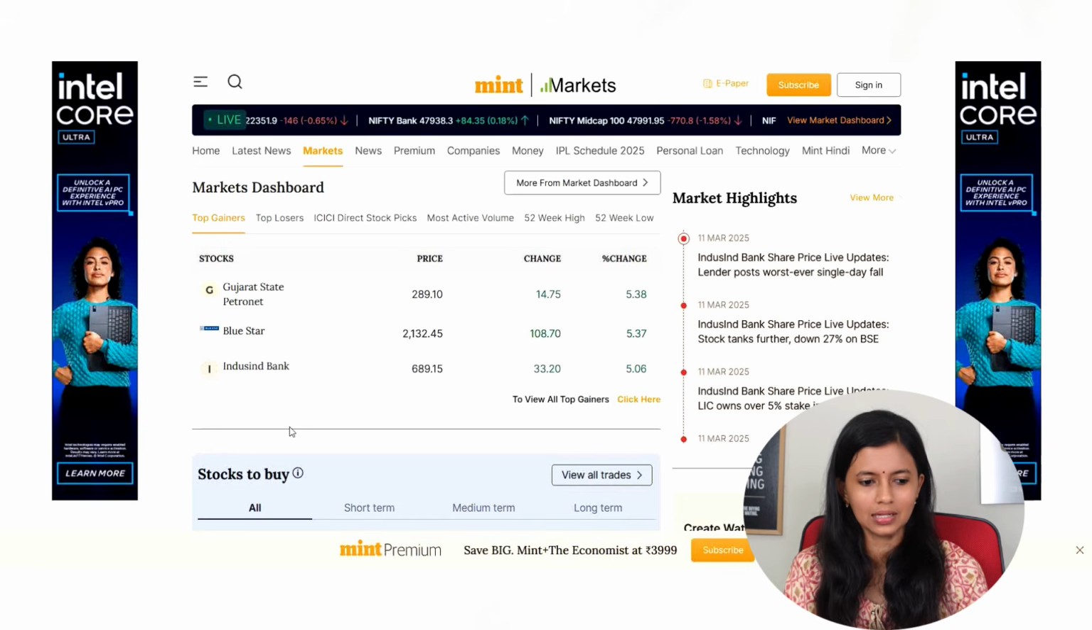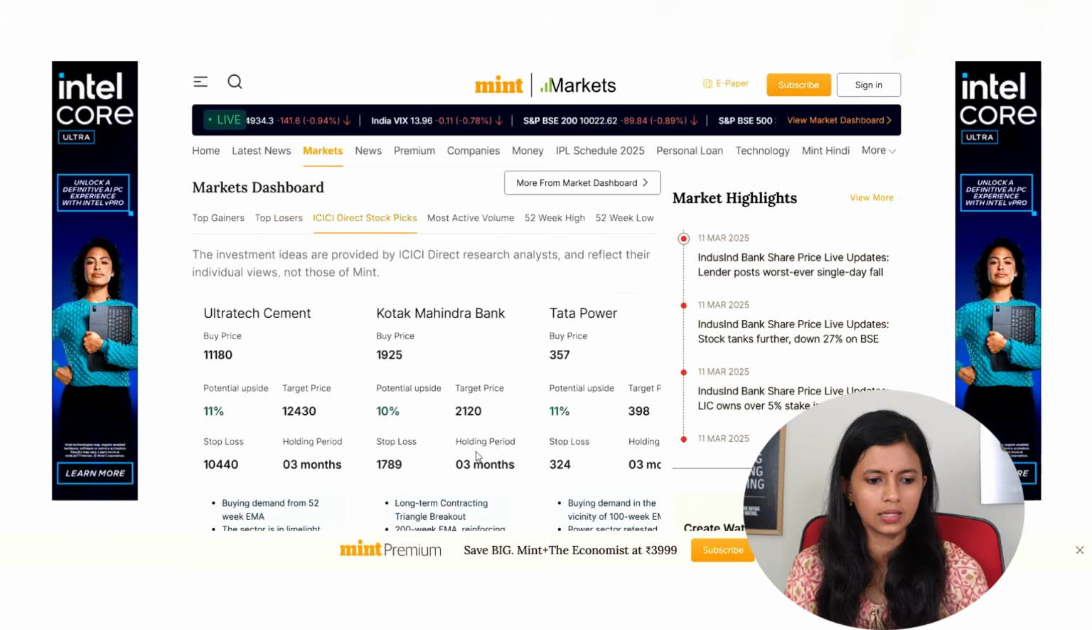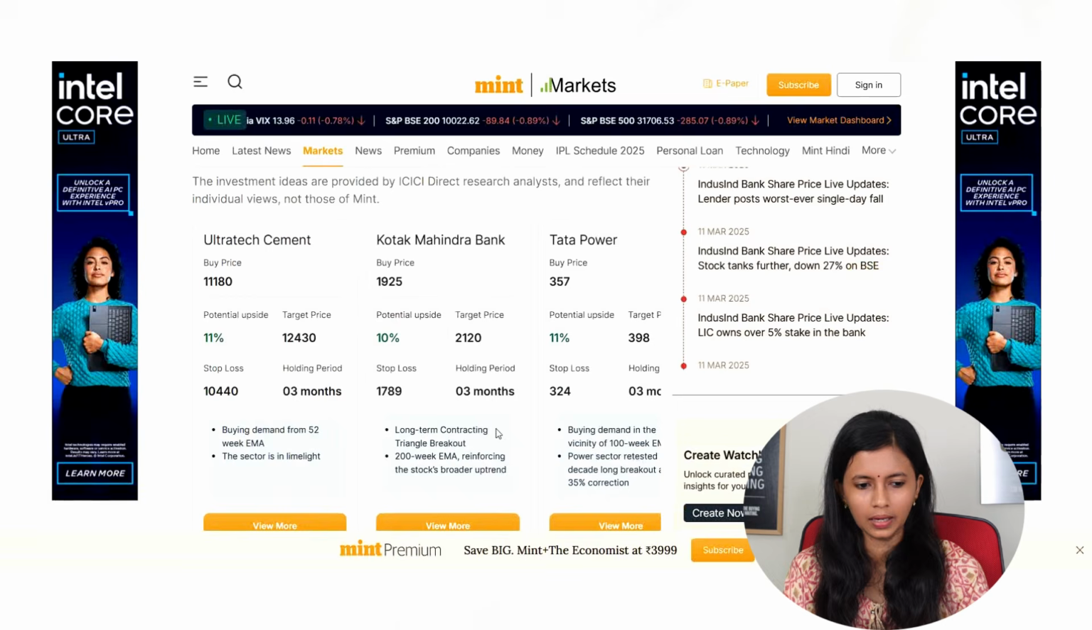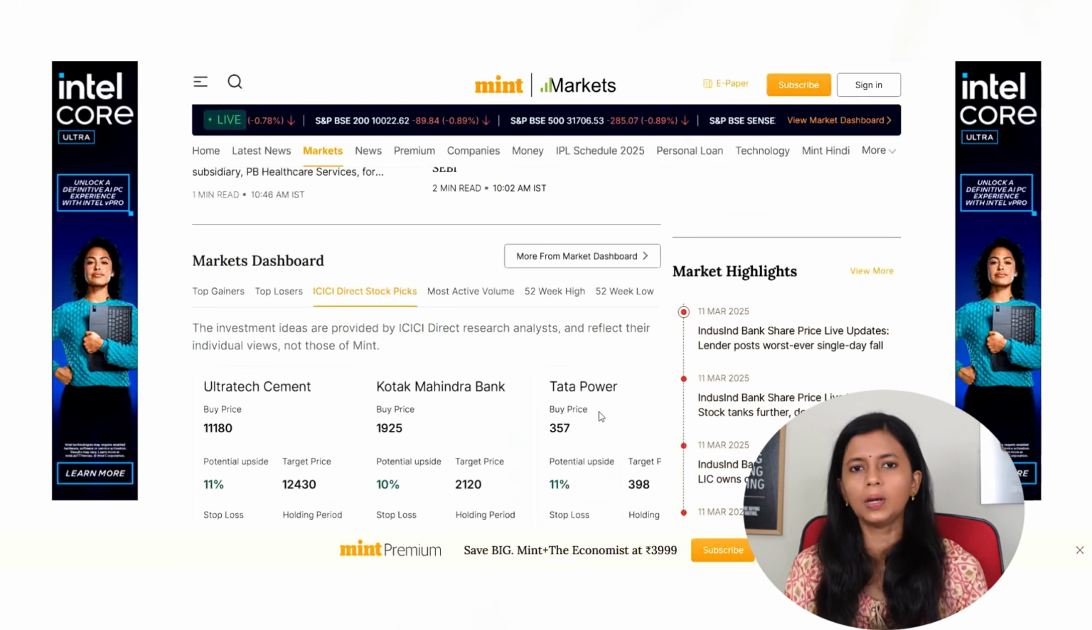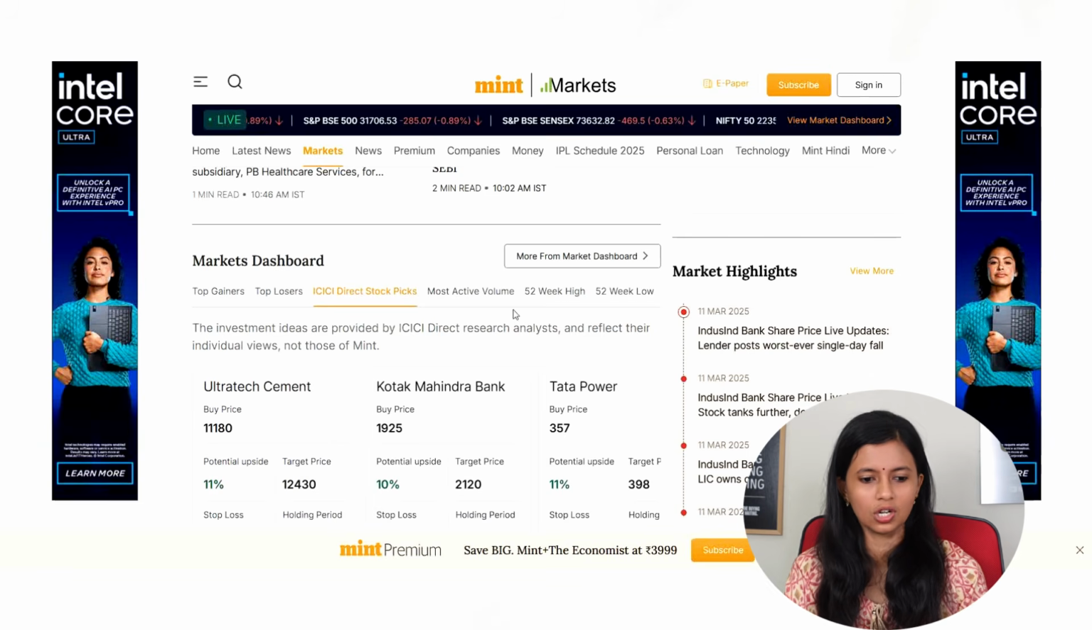This is the top gainers list. You can see top losers list. Similarly, if you want to check out the stock picks, ICICI Direct stock picks, you can just select over here and see which are the stock picks. Also you can use this for swing trades. Even for swing trades you can refer to all of these websites which I have mentioned till now.